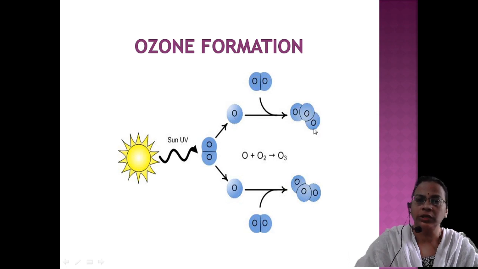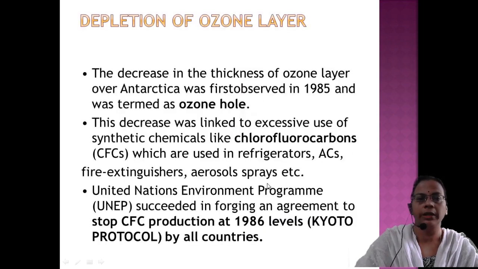So once it is deposited in the stratosphere as the ozone umbrella, sometimes when you are using more amount of CFC, chlorine will be released. That chlorine can result in dissociation of ozone back into molecular oxygen and an oxygen atom. So there it can cause a hole, and that hole is called the ozone hole.